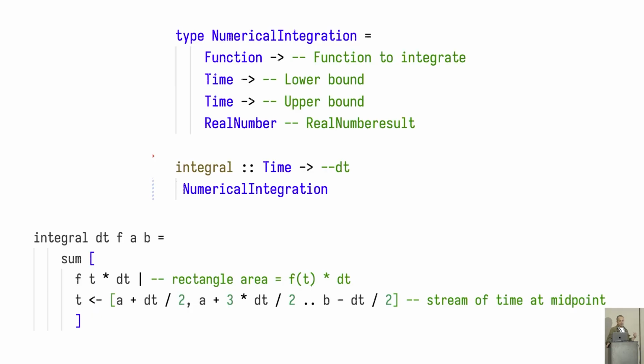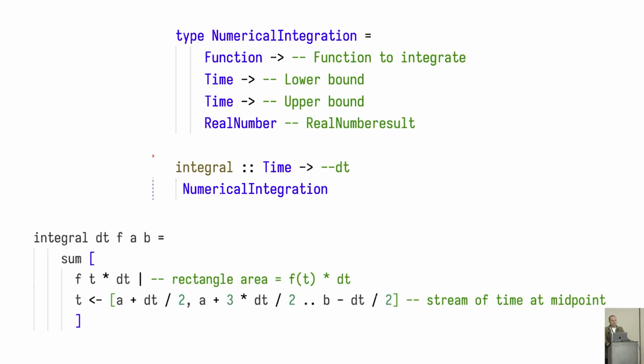What we want to do now is explore numerical integration, and more precisely, we want the computer to perform all of these integrations so we can explore our model even further. On top of that, I want to show you that an integral takes time and performs a numerical integration, and a numerical integration is something that takes a function and two bounds, a lower and upper bound, and then returns a real number as a result.